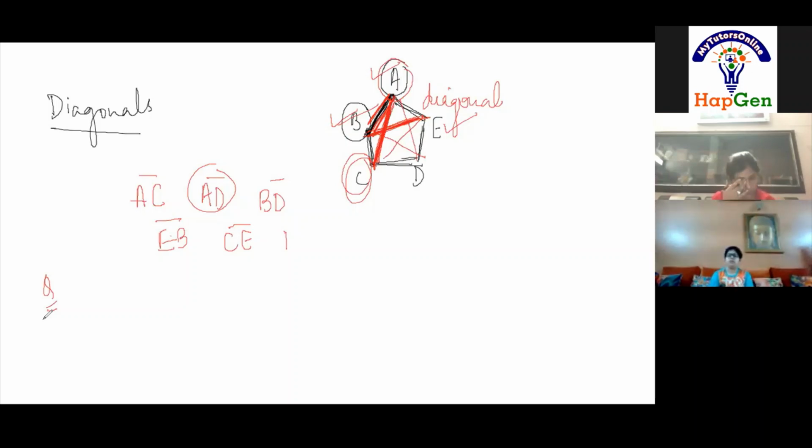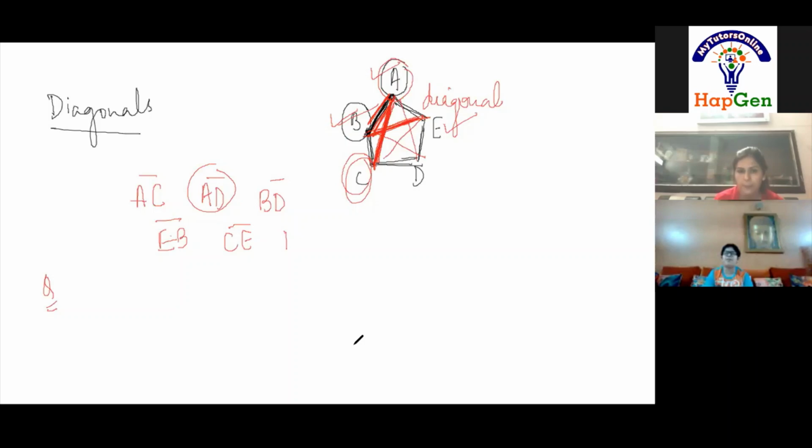So, Ishan, polygons is also over. Today we covered two topics. We covered curves and we did polygons today. Any doubt in these two topics today? No, ma'am.